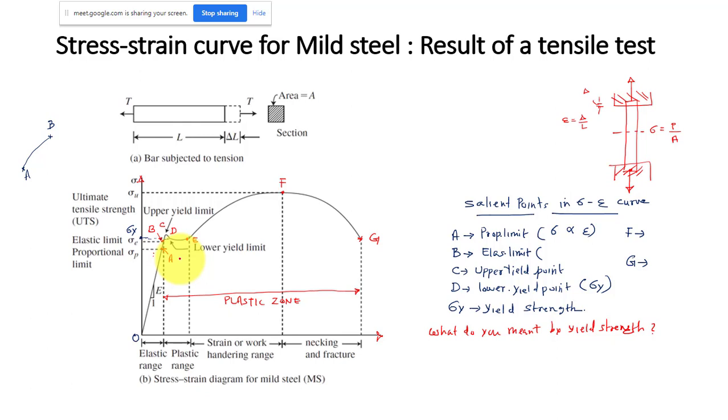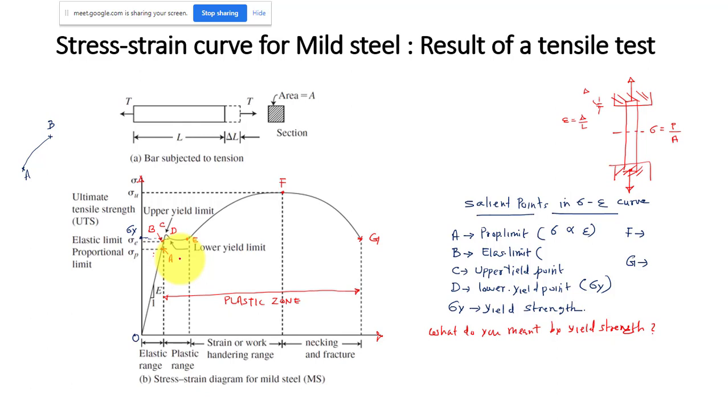Up to a point, the material behavior is linear. There won't be any permanent deformation if you remove the load. But once it crosses the yield point, the behavior is going to differ. It is going to have permanent deformation. That is why that point is a crucial point. If I ask, what is the stress required to change from elastic to plastic? That is the yield strength. So I repeat: the stress required to change from elastic to plastic is called yield strength.